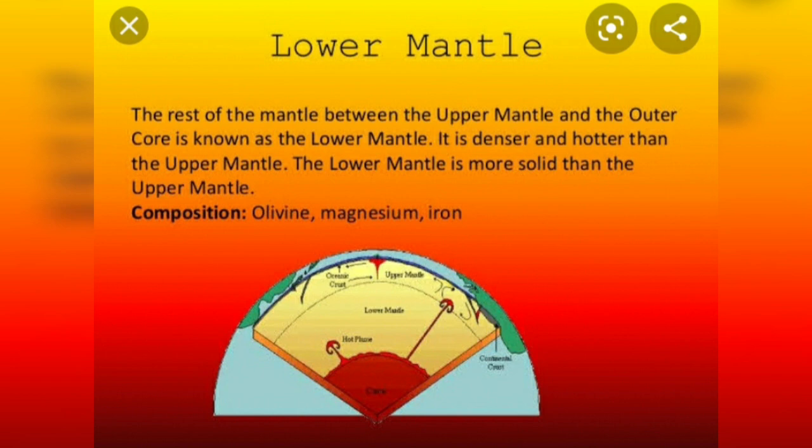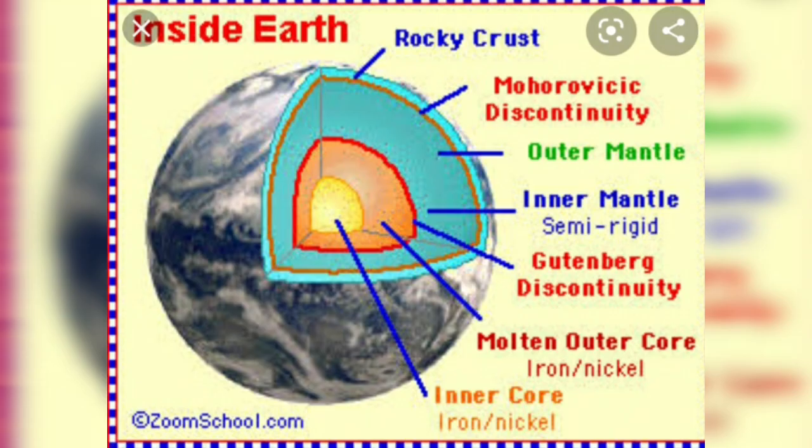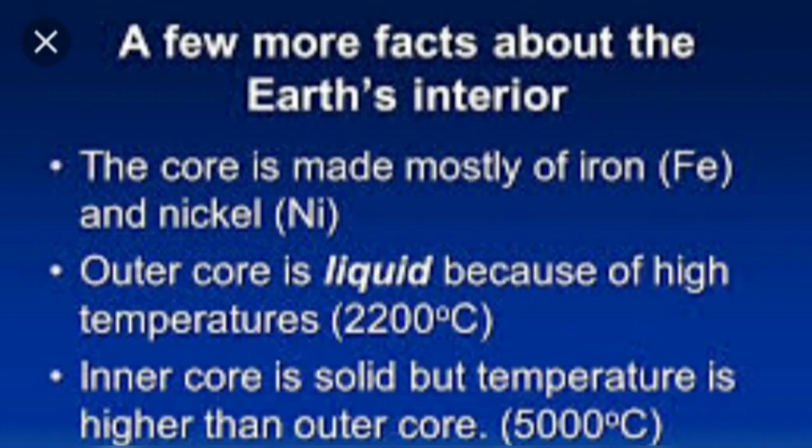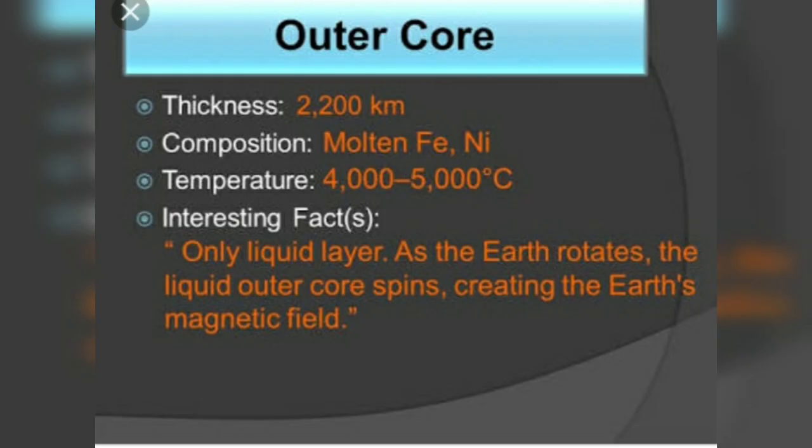In between the ending of the mantle and the beginning of the core, we have got one more discontinuity, and that is known as the Gutenberg discontinuity. Then the innermost layer, that is known as the core or the barosphere. This is the central part of the earth and it is very dense. Mostly it is made up of iron and nickel.